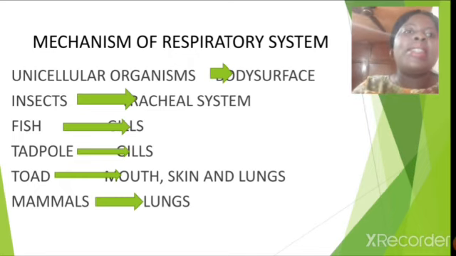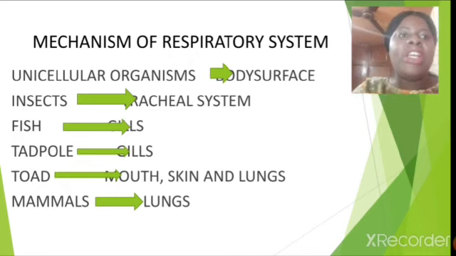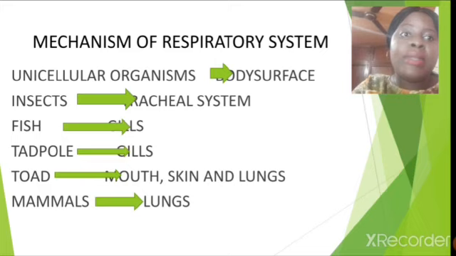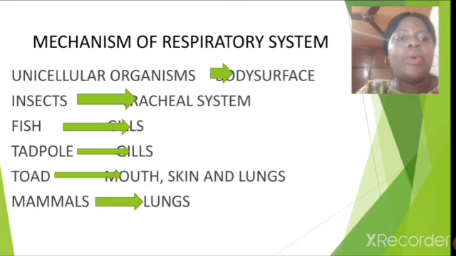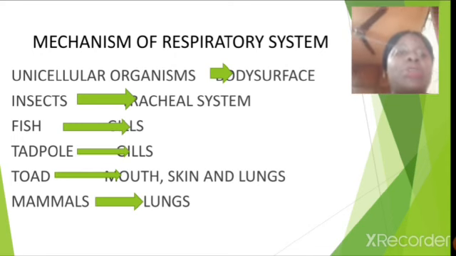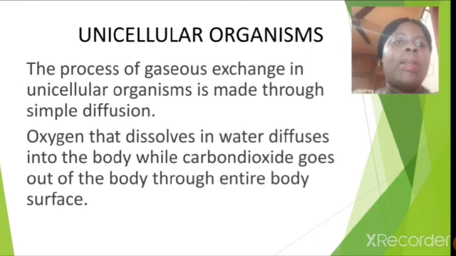Now, what are the mechanisms of the respiratory system? In unicellular organisms, last week, I believe Mrs. Adeleye mentioned to you that the unicellular organism makes use of the body surface. In insects, we have the tracheal system. In fish, gills. Tadpole, gills. Toad, mouth, skin, and lungs. And mammals make use of lungs.